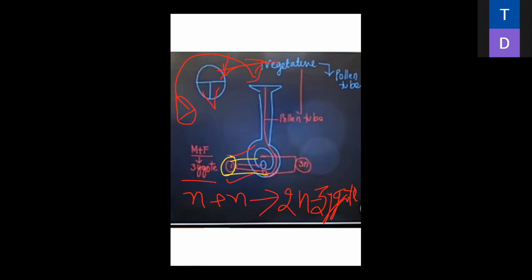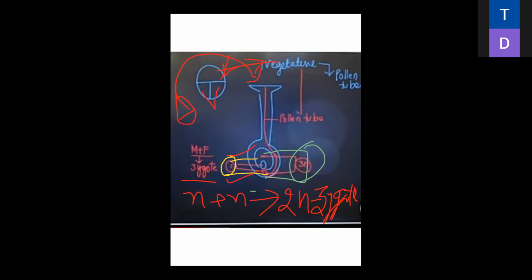See properly. These are the second two generative cells, and one n fuses with each other and forms 3n. It is the endosperm.